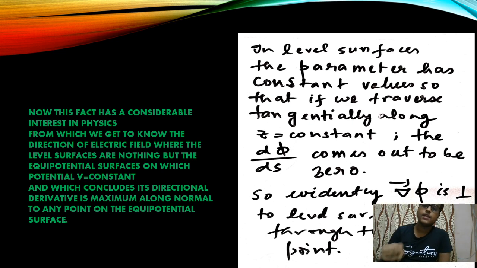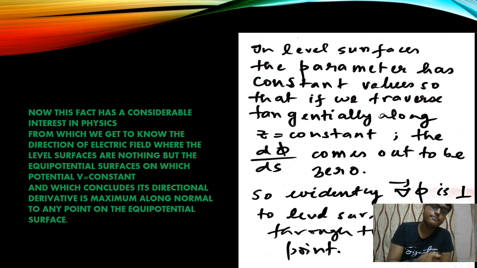The d phi ds comes out to be 0. Yes, obviously, why not? Because delta phi by delta s, limit delta s tends to 0, is precisely what is d phi ds. Now if delta phi is 0 at every point, then its left hand limit as well as right hand limit will be 0. So d phi ds will come out to be 0 if we move tangentially. So evidently del phi dot the unit vector along which we are going, that is the tangent, is 0.